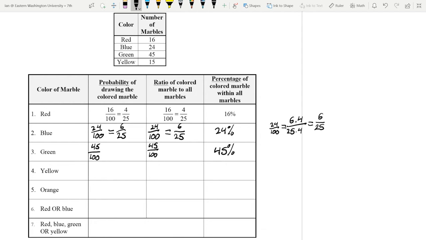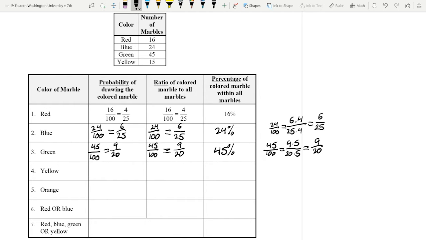Easy. Now this part's where it becomes a little bit more difficult here. I don't think there's a 4 that we can take out of 45. But I think there's a 5 that we can take out of both of those. Let's see. 45 over 100. Well, 45 is 9 times 5. And 100 is 20 times 5. So that's going to be equal to 9/20ths. So our probability is 9 out of 20. And our ratio is 9/20.